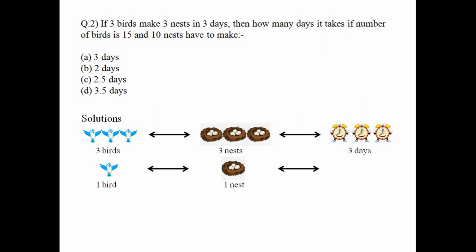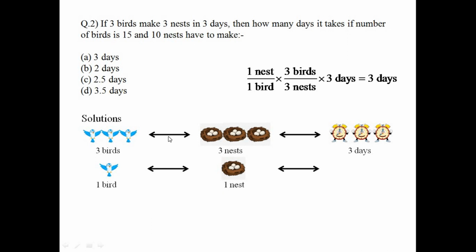The more birds, the less time it will take to build those nests. So two things: days are directly proportional to nests and inversely proportional to birds. Here, 1 bird and 1 nest, how many days will it take? We are just trying to follow a simplified approach. We are not going to directly take that 15, 10 thing.